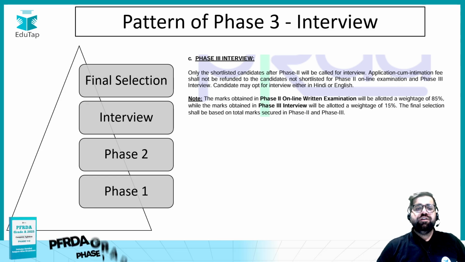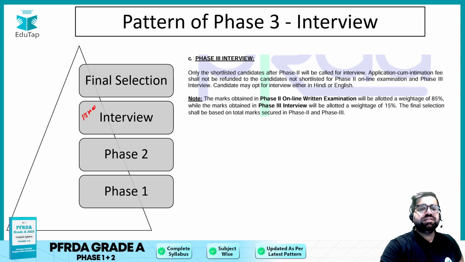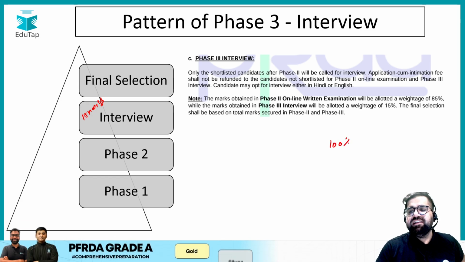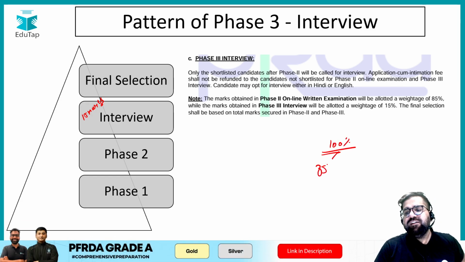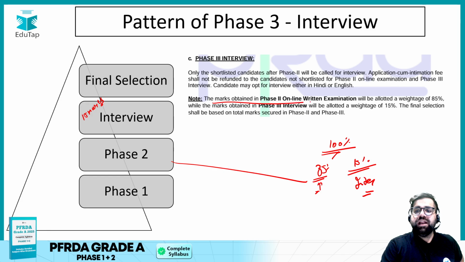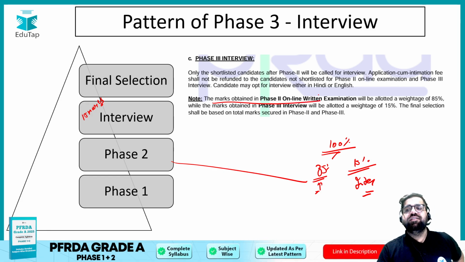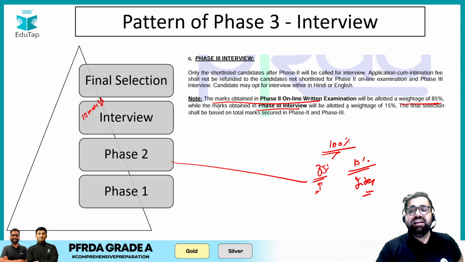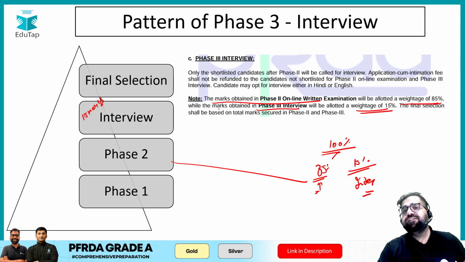Now, when it comes to the interview, over here it is of 15 marks. If your final selection is 100%, 85% of the marks will be contributed by phase 2 and 15% will be contributed by the interview. So the marks obtained in the phase 2 online written exam will be allocated a weightage of 85%, while the marks obtained in the phase 3 interview will be allocated 15%.